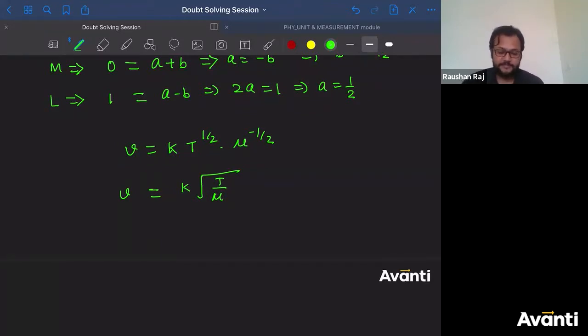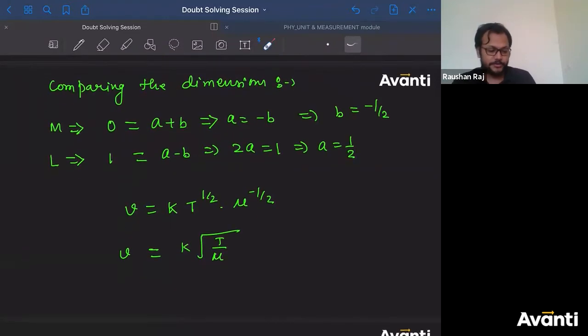In transverse wave, in the 14th chapter of first PU, you will be taught that the speed of a transverse wave is equal to square root of T divided by mu. You'll ask where this k has gone, sir. That will be taken care of by the experimental data. It has been observed that this will be equal to 1. All right, now question number 10 is done.